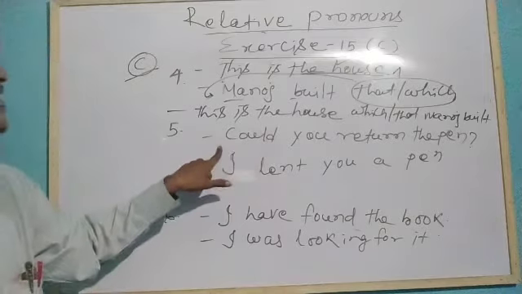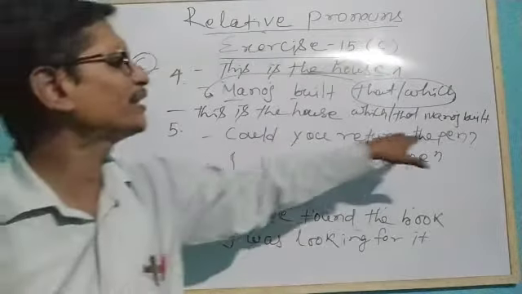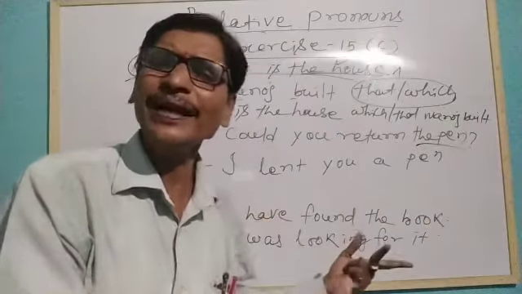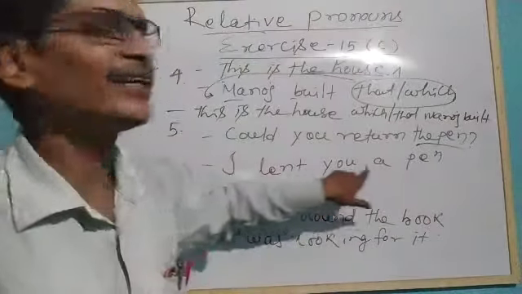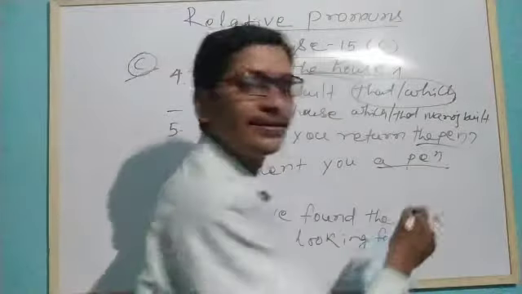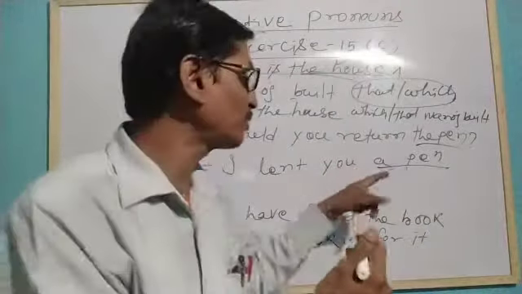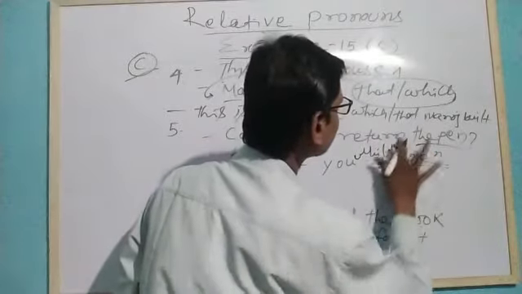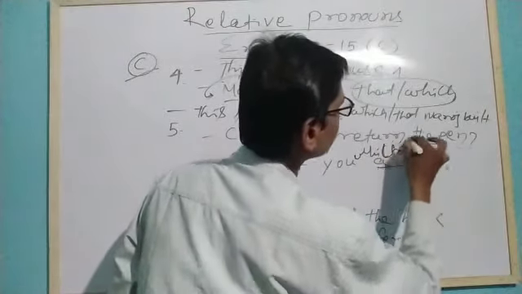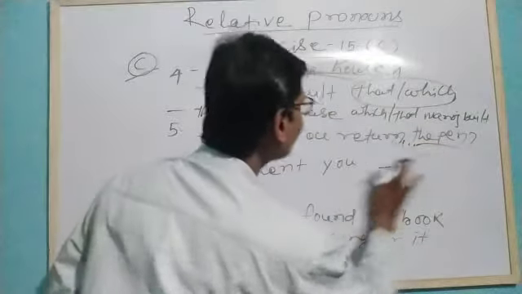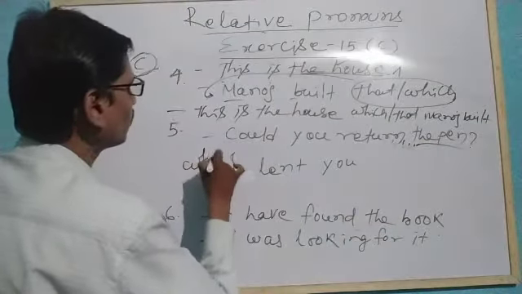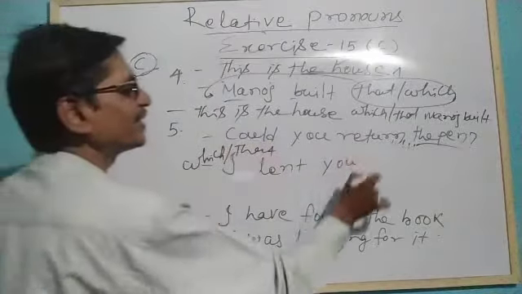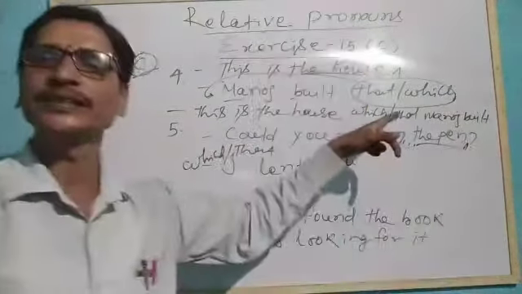Similarly, see the next sentence. Could you return the pen? Which pen? I lent you a pen. Here the pen is used as object. For that we can use which or that. And taking this which or that, we can write it over here, before this question mark.